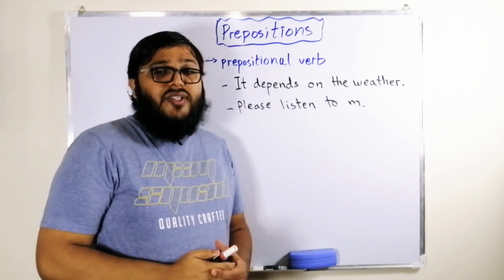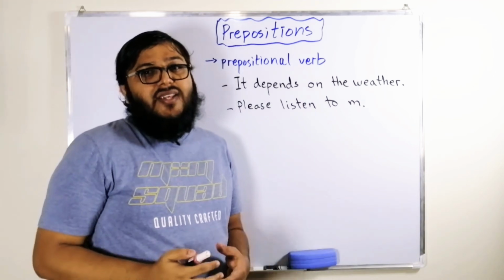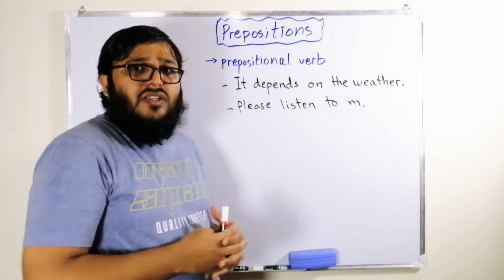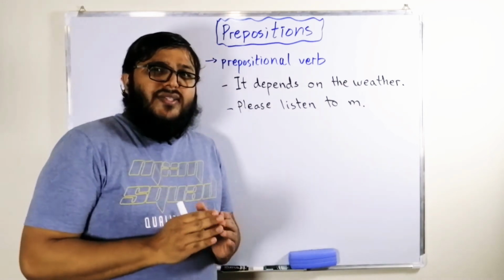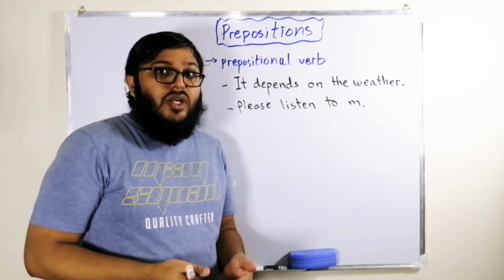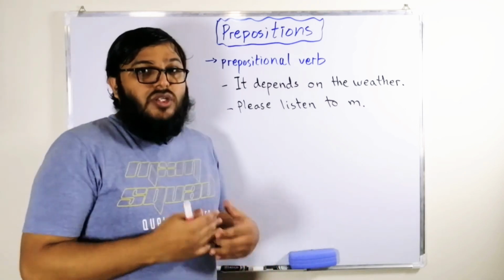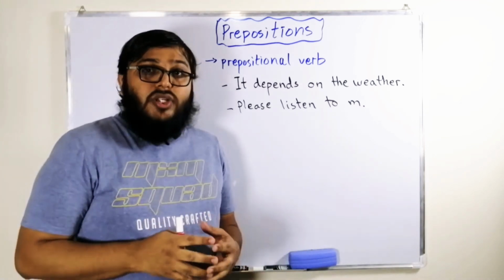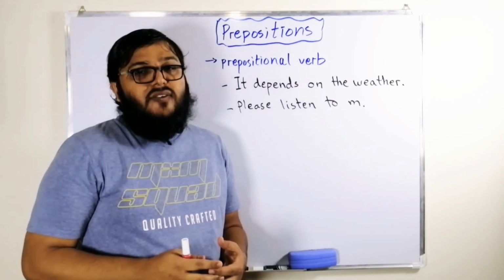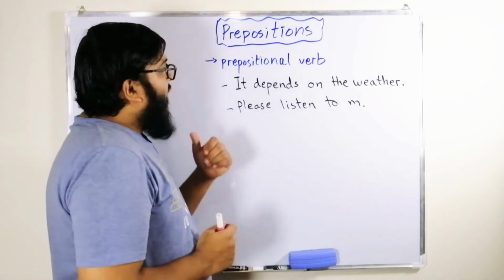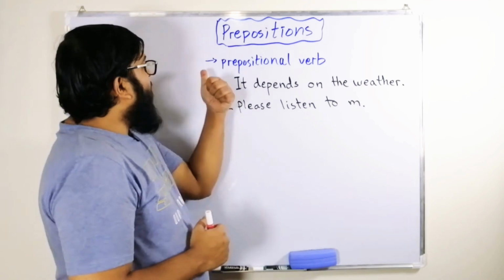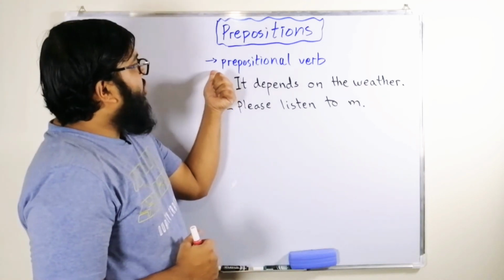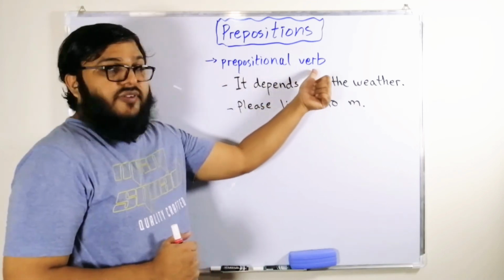This is a part of lesson 7, or you can say this is part B of lesson 7. In this lesson, it's going to be a very short lesson, but for the advanced learners, it's going to be a very useful lesson. Here, I'm going to talk about different functioning and different places of prepositions in a sentence. So here we are. The first function of preposition is prepositional verb.